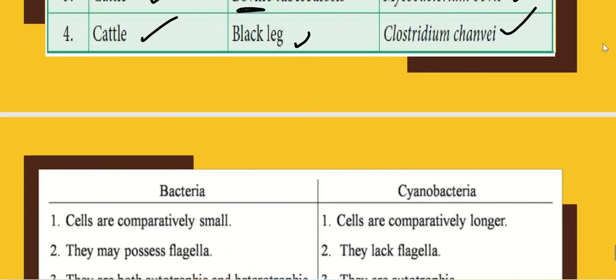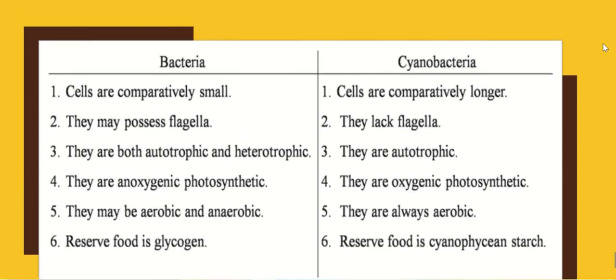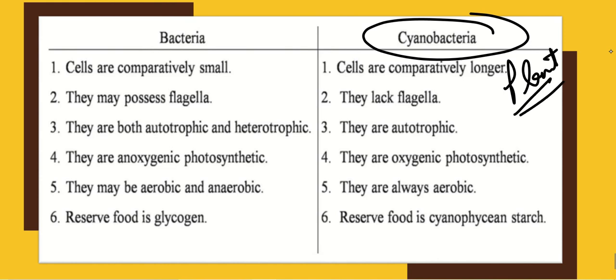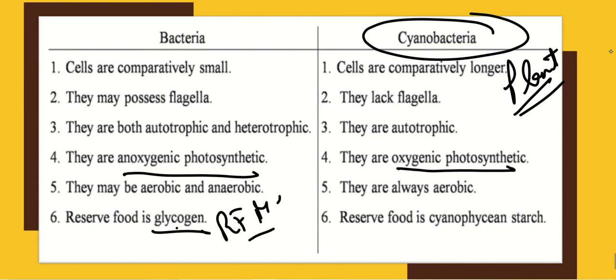Coming to the next part, that is the difference between bacteria and cyanobacteria. This question has been asked so many times regarding their differences. So keep one thing in mind, that you consider cyanobacteria to be near to plants, that is they are like plants, so most of the parts are relatively like plants. Plants have oxygenic photosynthesis, and bacteria have anoxygenic photosynthesis. This is important. Second, bacteria are like animals, where glycogen is the reserve food material, whereas in cyanobacteria the reserve food material is starch.